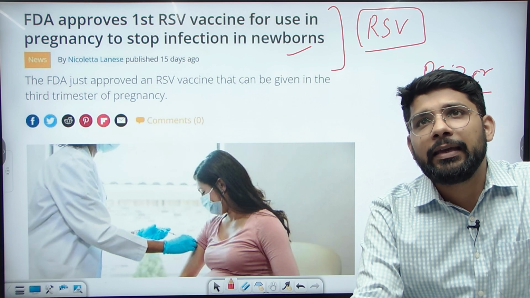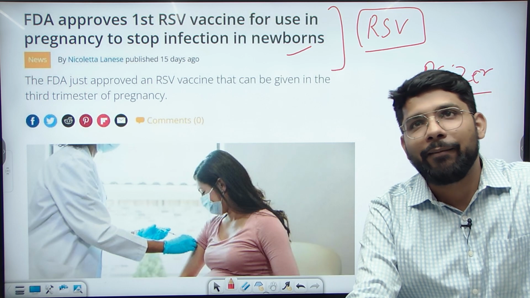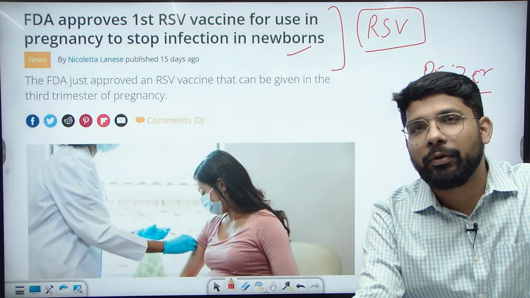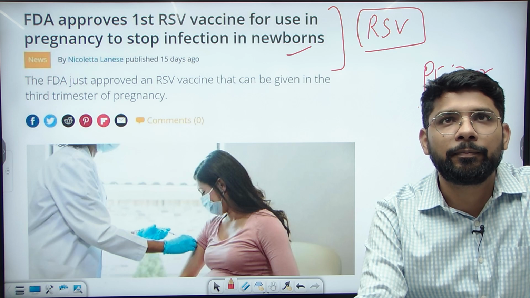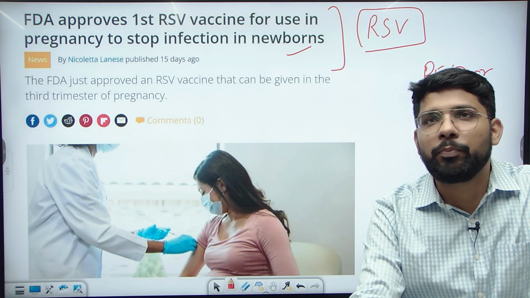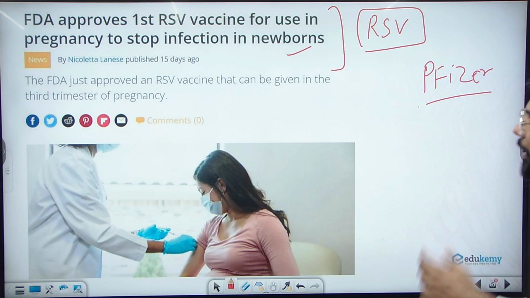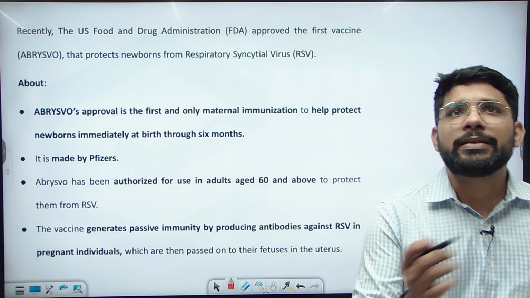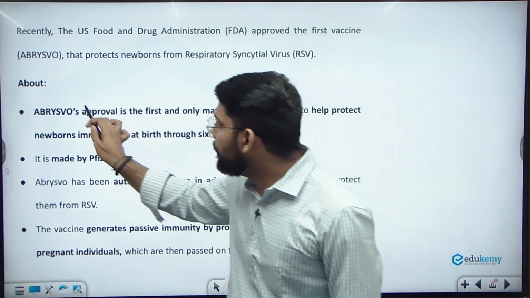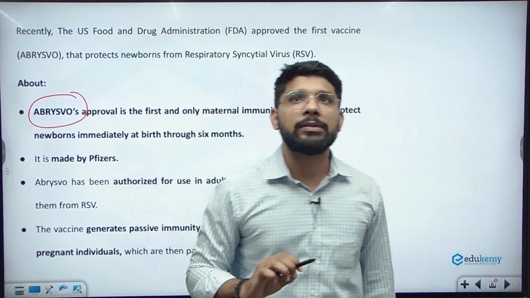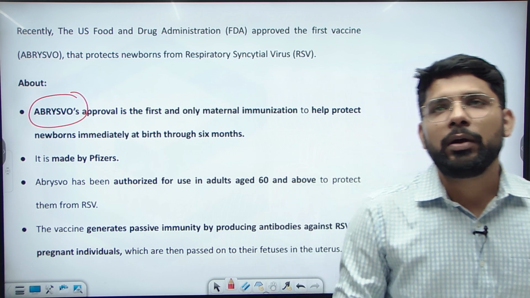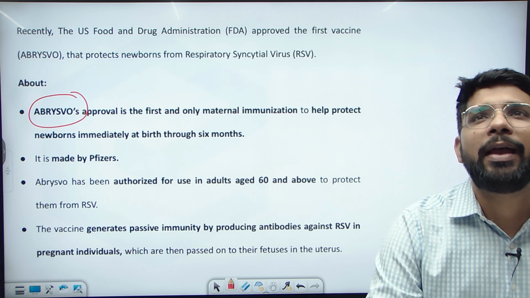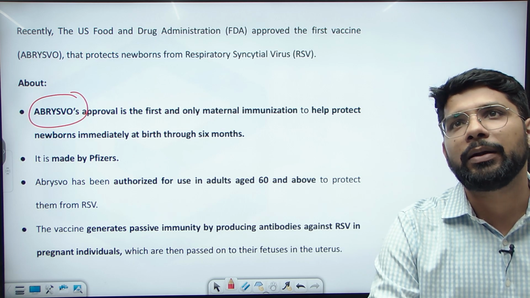So we will see here about the vaccine, about the disease, and how RSV can spread from one patient to another. This information is important for your prelims examination. Recently it was passed by the USA drug department, and the vaccine name is Abrysvo. There is no need to remember the name, but you can write the name of the vaccine in your mains examination if you remember it.